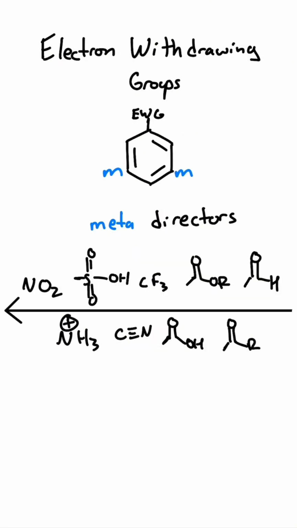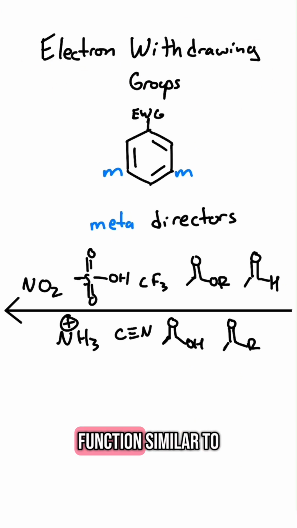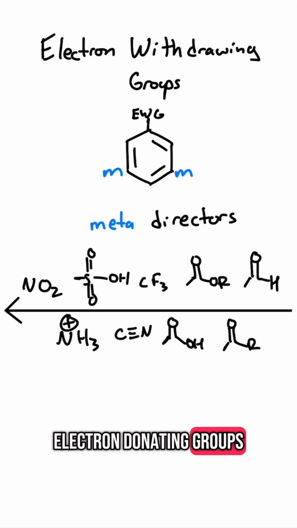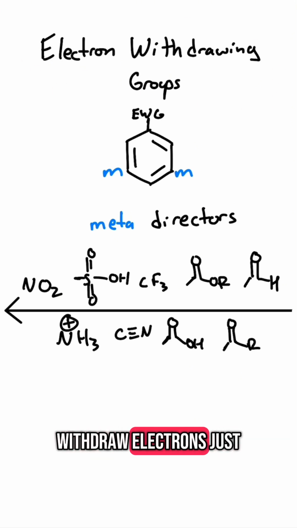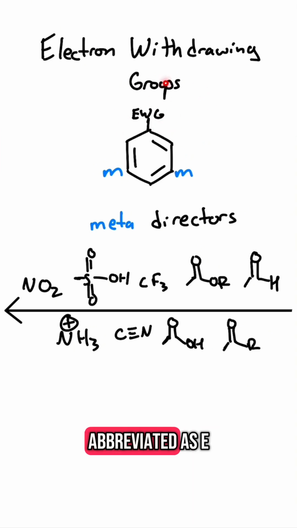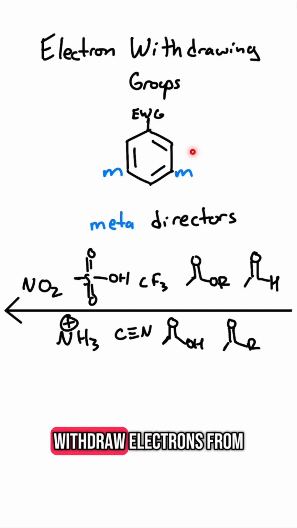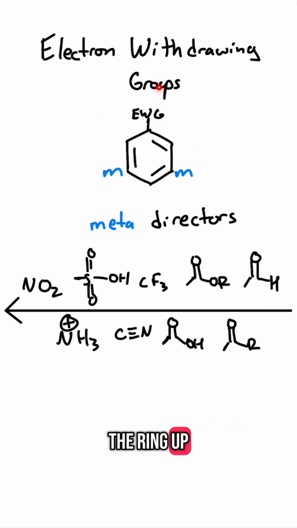Electron withdrawing groups function similarly to electron donating groups. Instead, they withdraw electrons, just like their name says. Abbreviated as EWG, they withdraw electrons from the ring up into the group, and they favor the meta position, so they're what's called meta directors. These are deactivating to the ring. While they favor these positions here, overall they deactivate the ring towards EAS, so it's a lower overall reactivity rate.